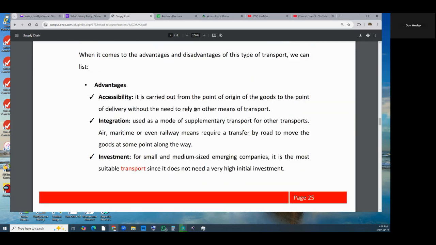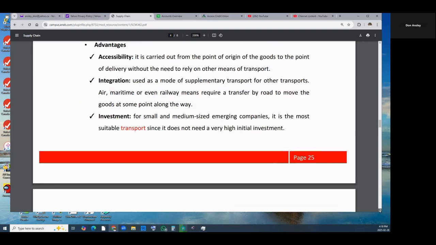Accessibility, to carry it out from the point of origin of goods to the point of delivery without the need to rely on other means of transport. Integration, used as a mode of supplementary transport for other transports. Air, maritime, and even railway means require transport by road to move the goods at some point along the way. And the investment. For a small and medium-sized company, it is the most suitable transport, since it does not need a very high initial investment.